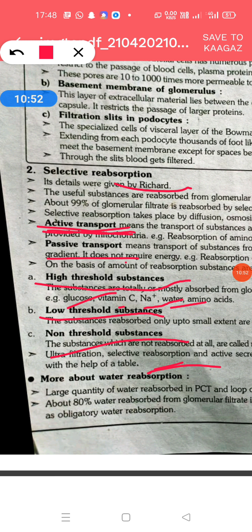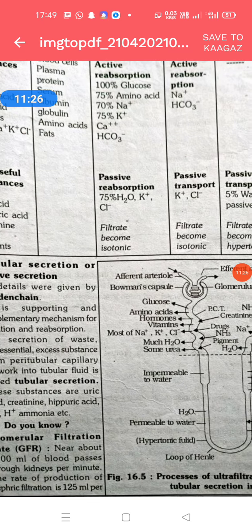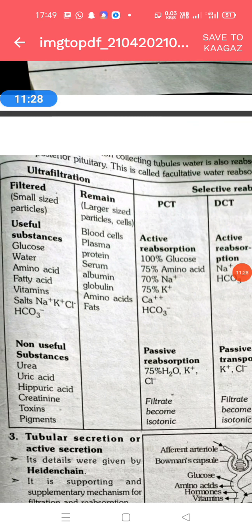A large quantity of water is reabsorbed in the PCT and loop of Henle, following the reabsorption of salt. About 80% of the water is reabsorbed from the glomerular filtrate in the PCT. The loop of Henle: the descending limb is permeable to water and impermeable to salt, and the ascending limb is permeable to salt and impermeable to water. Such type of absorption is called obligatory water reabsorption. And in the descending loop there is a facultative absorption of water.